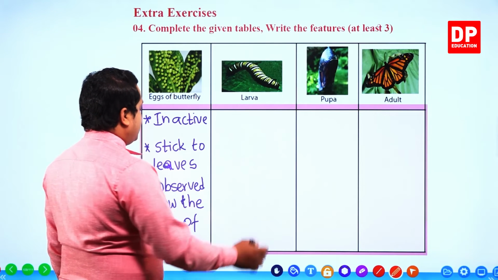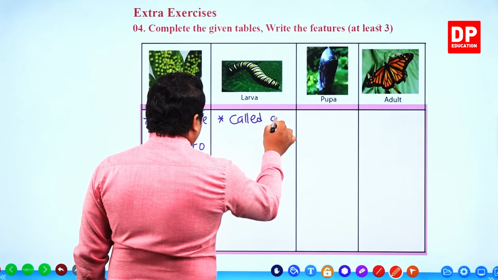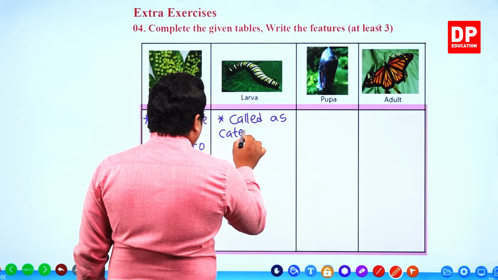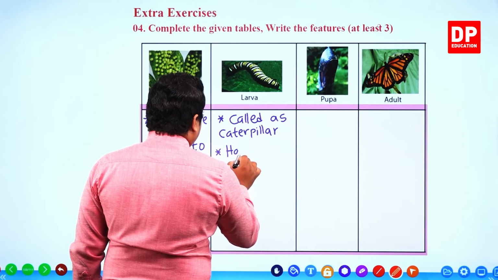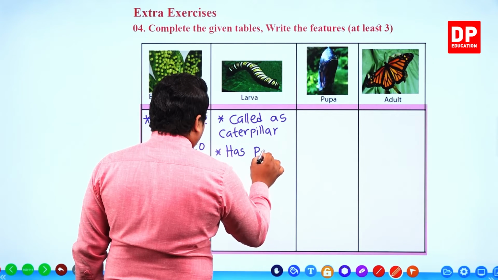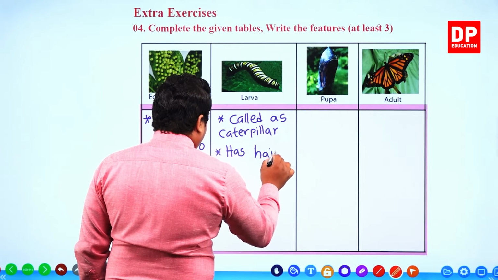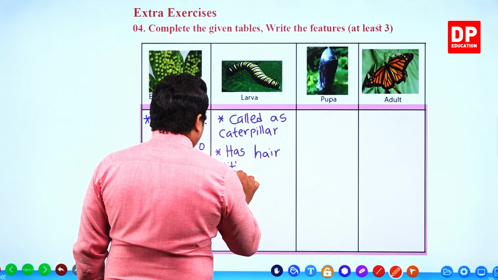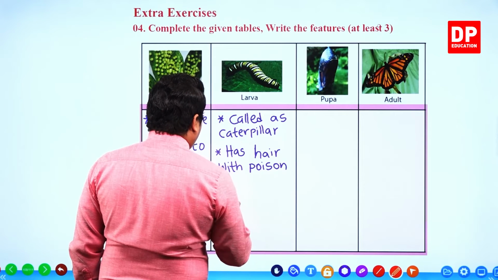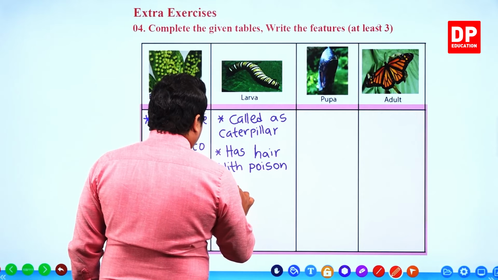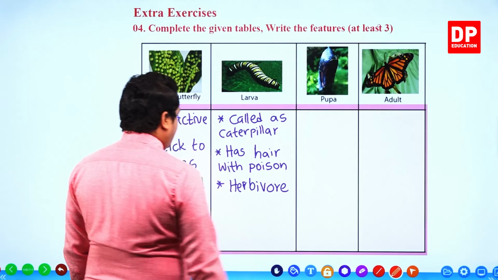Then the larva, called caterpillar, has hair with poison. Herbivore.